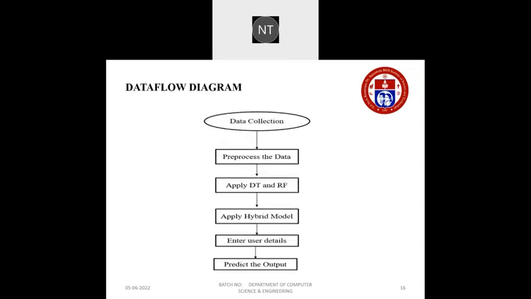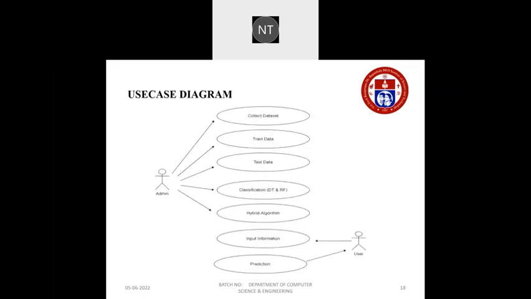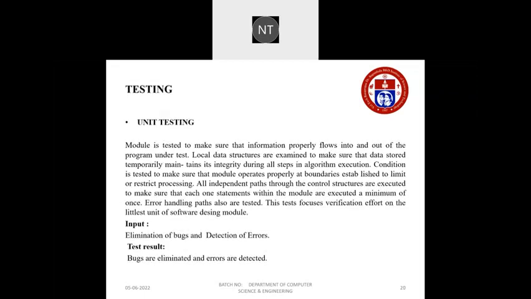And this is the data flow diagram of our project. In the data flow diagram, first the data will be collected, and pre-processing of the data takes place. Then we will apply DT and RF, and after that we will combine DT and RF and apply the hybrid model. Then the user should enter his details, and the output will be generated based on his details after testing through the hybrid model. And this is the sequence diagram of the project. It is the use case diagram, and it is the class diagram.